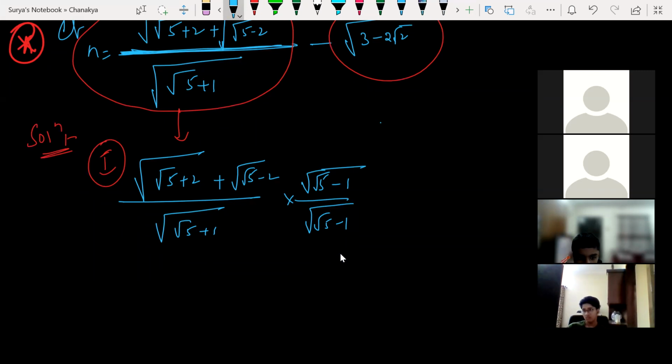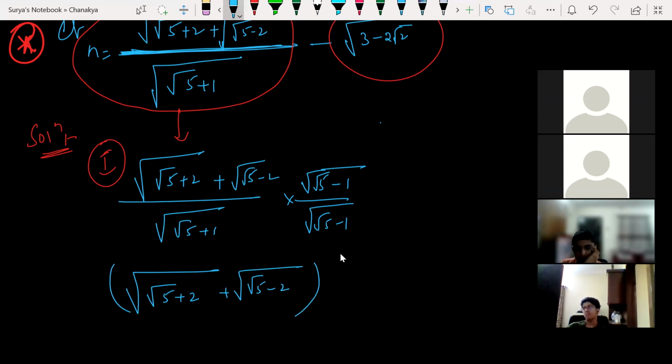We can take a plus b, a minus b for the denominator part. Look at this now. What am I going to get now? Whole root 5 plus 2 plus whole root 5 minus 2. Write separately like this. One second. What am I going to get now?